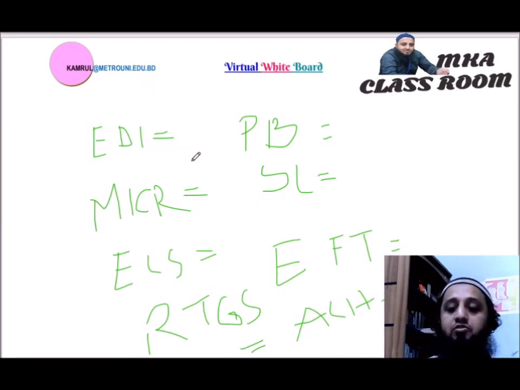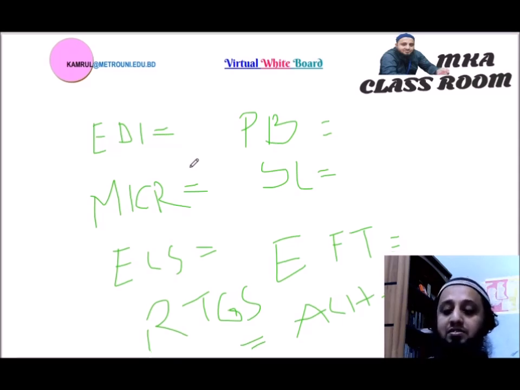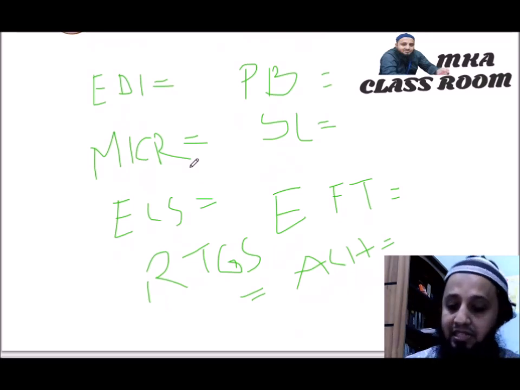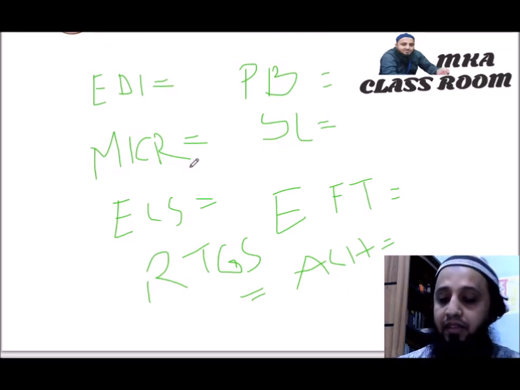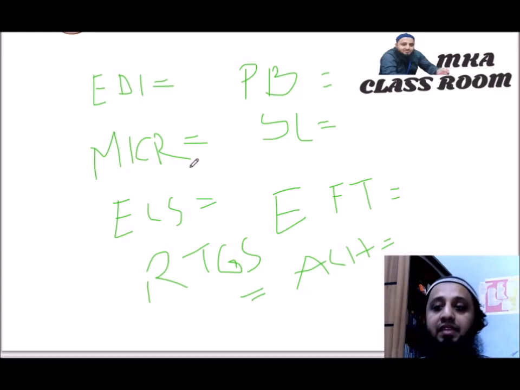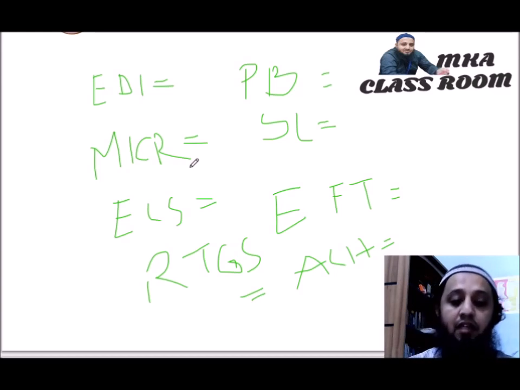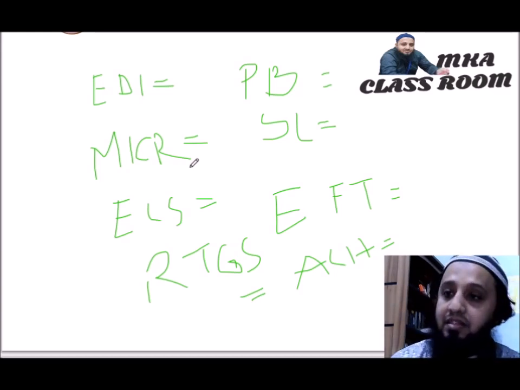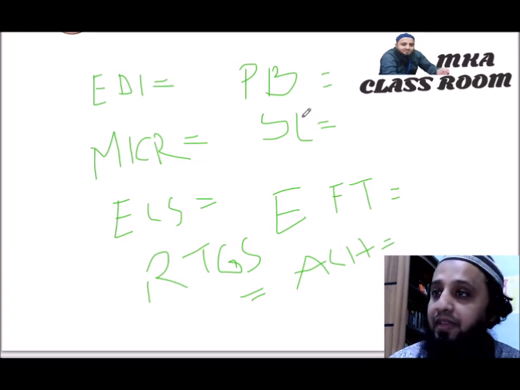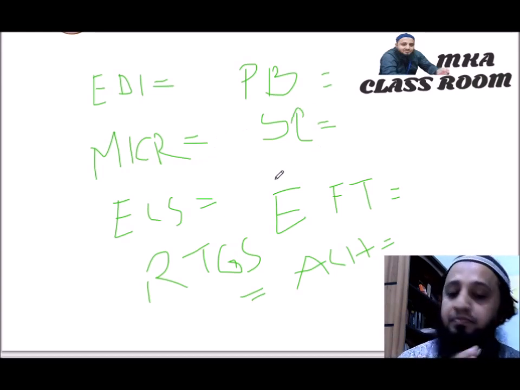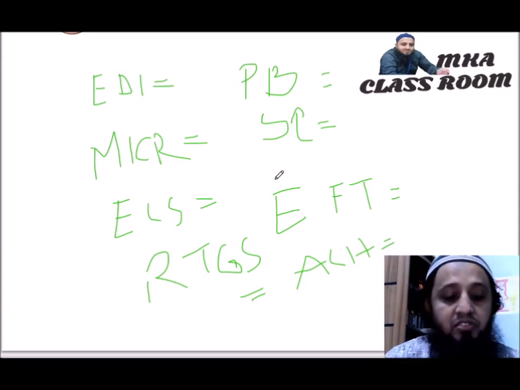EDI, electronic data interchange. MICR, magnetic ink character recognition. ECS, electronic clearing service. PB, phone banking. SC, smart card service. EFT, electronic funds transfer.